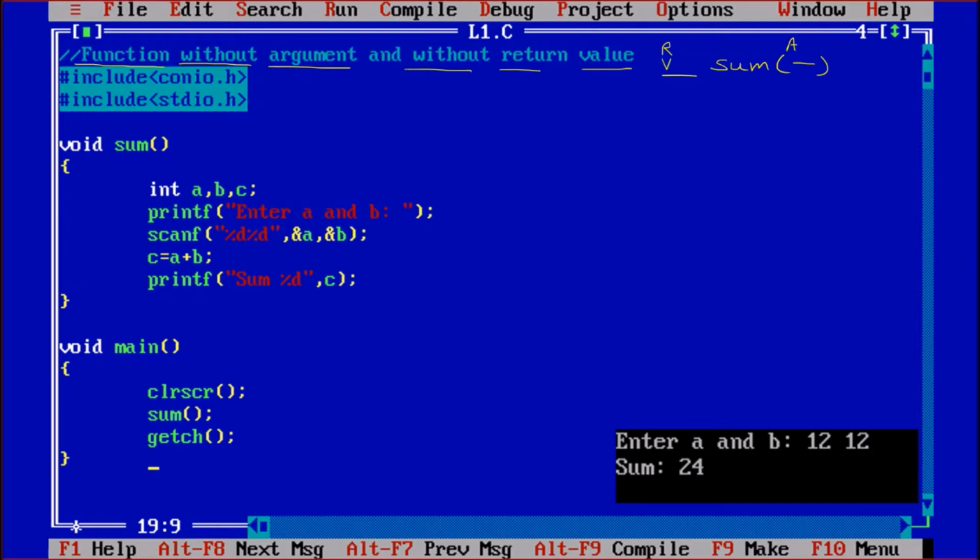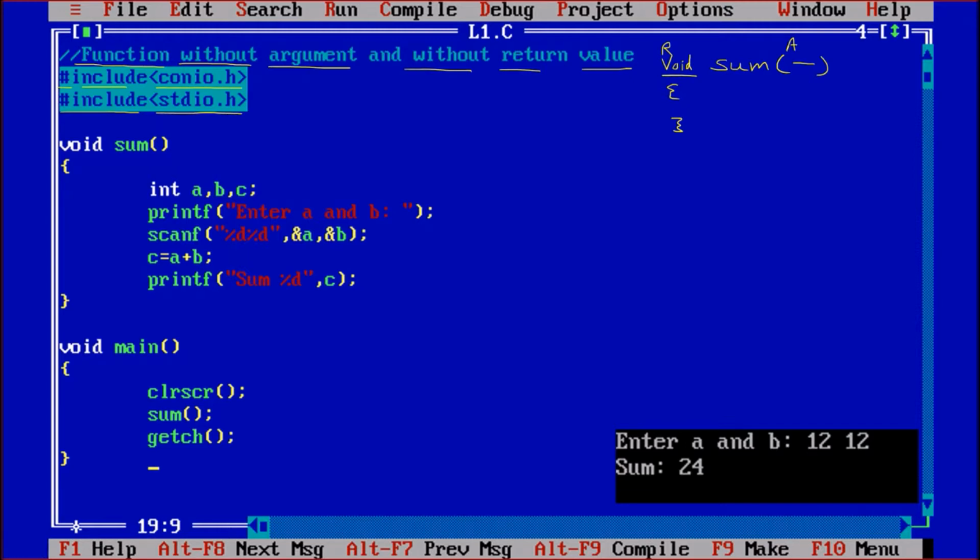No return value means void. So this type of function we have to create. Now #include <conio.h>, that is for clear screen and getch functions. Then #include <stdio.h>, standard input output library for printf and scanf functions.